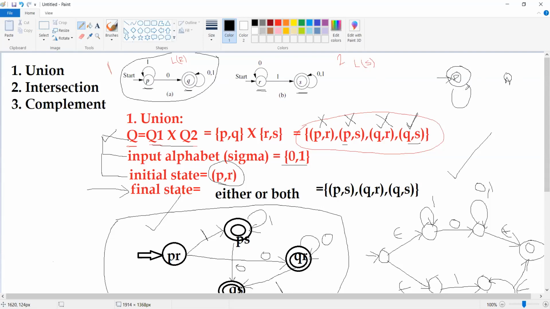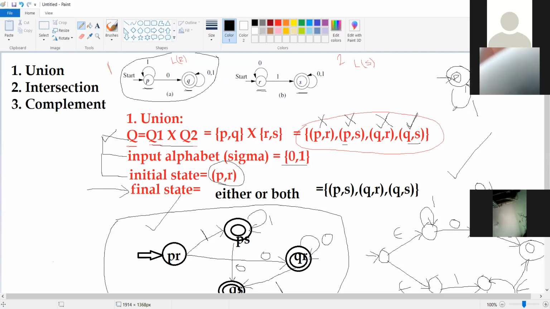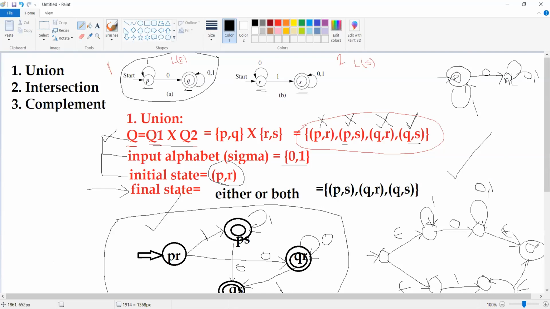That is, P on 1 will be P itself, and P on 0 you go to Q, and then Q on 0 and 1 will remain on the same state. So this is how we are going to find out the complement of a given finite automata. Now if you want to find out the complement for the second finite automata, yes, you can easily do that also.